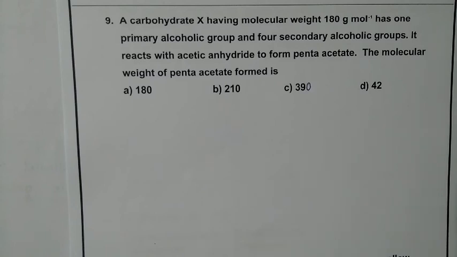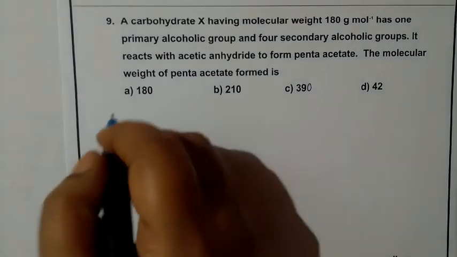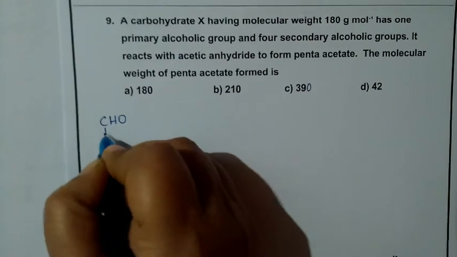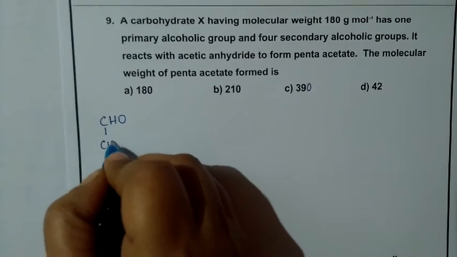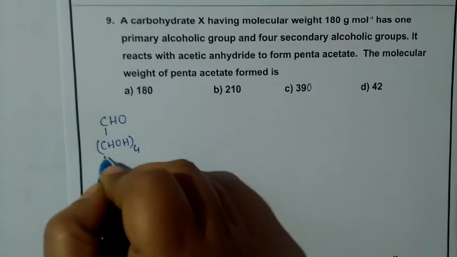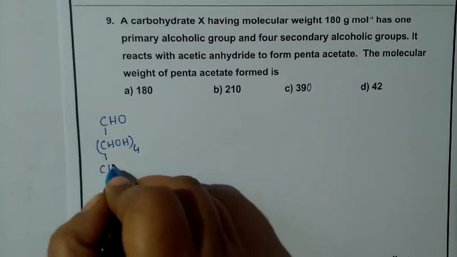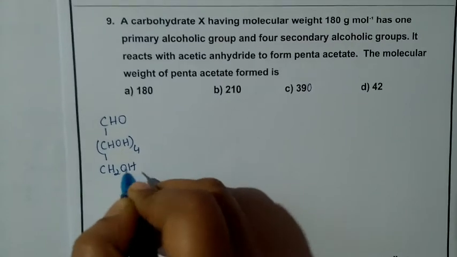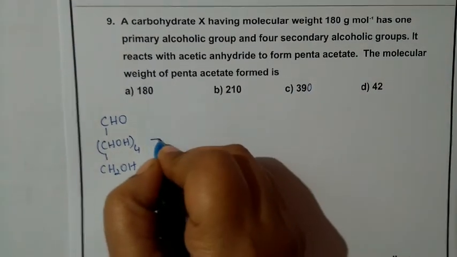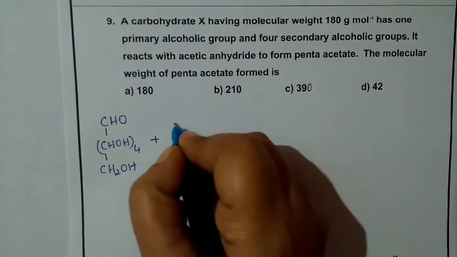This reaction also we have studied, so we shall write that reaction. Acetic acid, acetic anhydride.